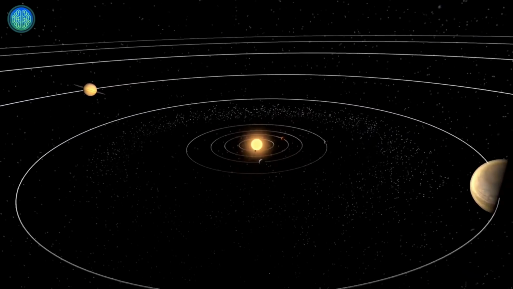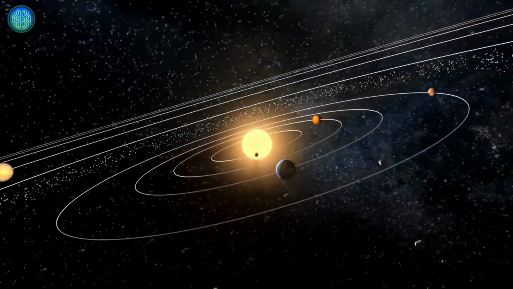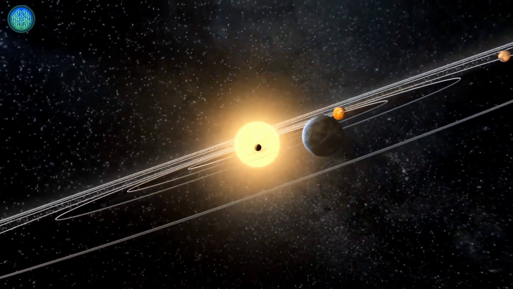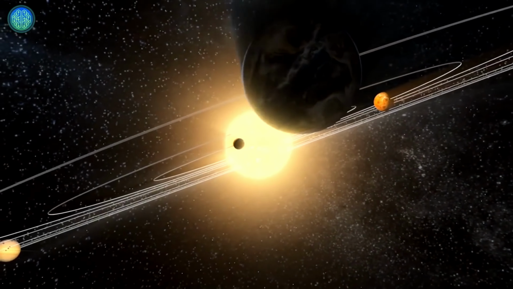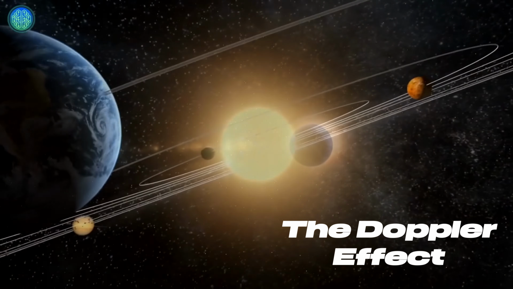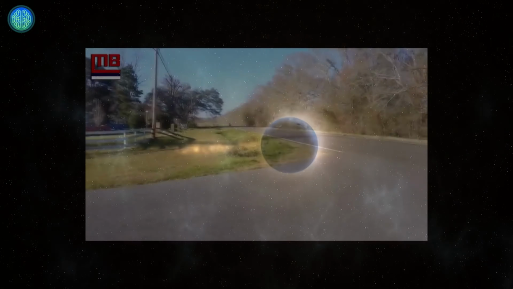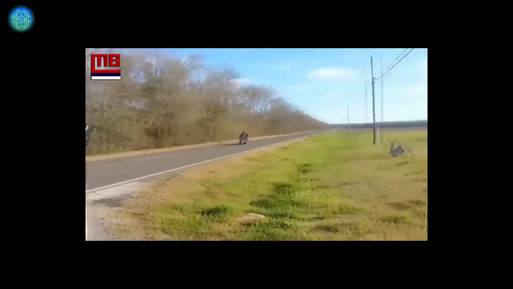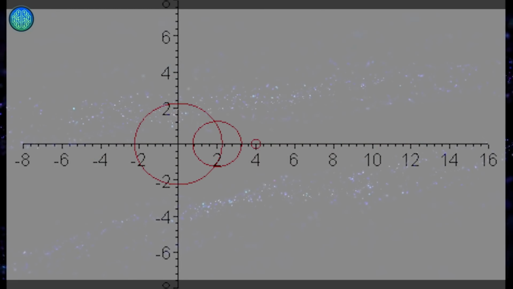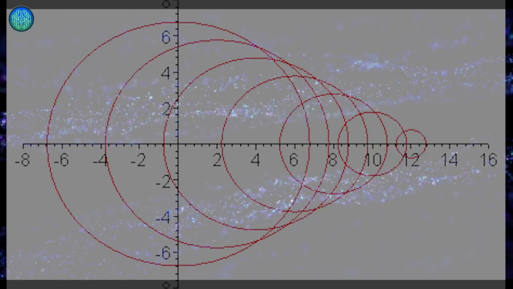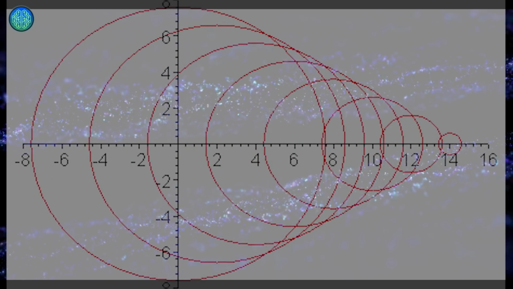But that's not all. We can also determine how fast an object is moving, which way it's rotating, whether it has a magnetic field and how strong it is, as well as its mass and density. I'd like to briefly mention one more thing at this point, the Doppler effect. You know, that phenomenon where the sound reaches its peak as a motorcycle speeds right past us and then gradually fades away as it moves away. Sound has a wavelength, you know. At the peak, the wavelength is shortest. As it moves away, the wavelength gets longer and longer until it disappears.